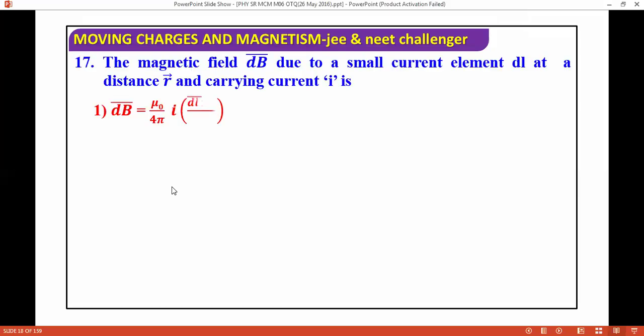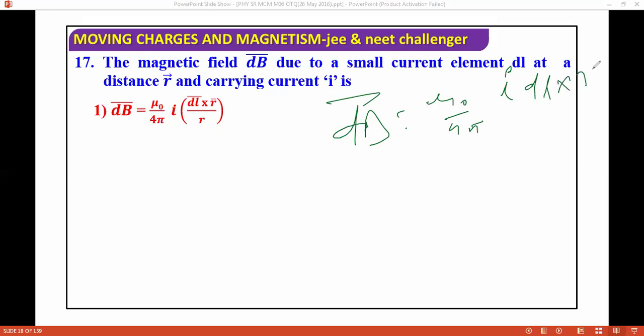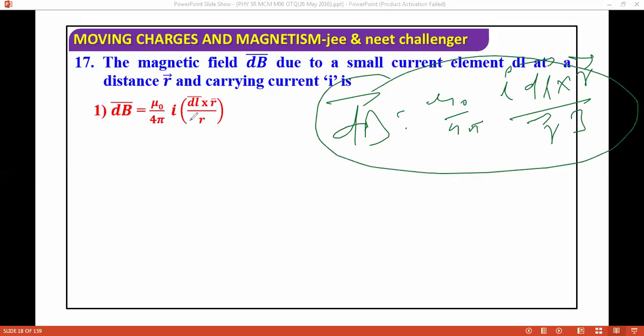Next question: the magnetic field dB due to a small current element dl at a distance r. This question is based on the law dB equals mu naught by 4 pi, I dl cross r. If you take r as a vector, then it goes as r cubed: I dl cross r by r cube. Or you can also write it as mu naught by 4 pi, I dl sin theta by r square.